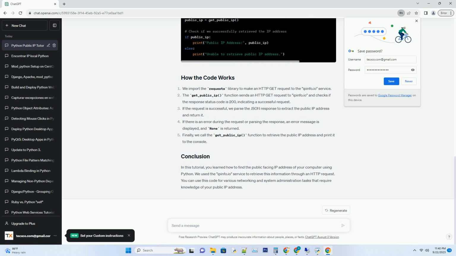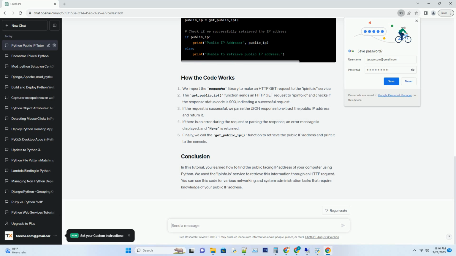We will use the ipinfo.io service, which provides information about your IP address, including its public-facing value. We import the requests library to make an HTTP GET request to the ipinfo.io service. The get_public_IP function sends an HTTP GET request to ipinfo.io and checks if the response status code is 200.